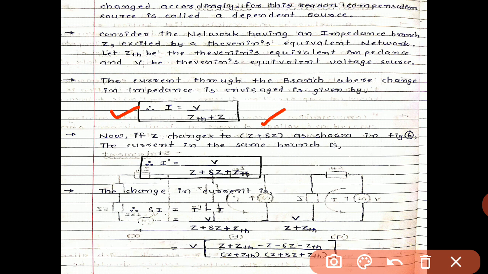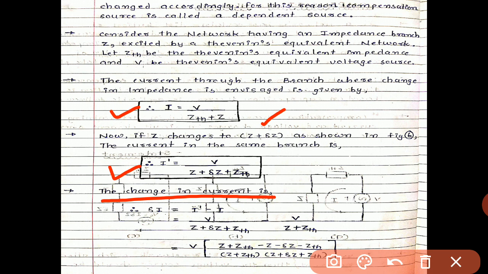So redistribution of current, that is I dash, takes place after the change of impedance, that is I dash equals V divided by Z plus del Z plus Zth. Now what is the change between figure B and figure A? So delta I, we can say, is the change in current after the change of impedance by del Z, that is I dash minus I.